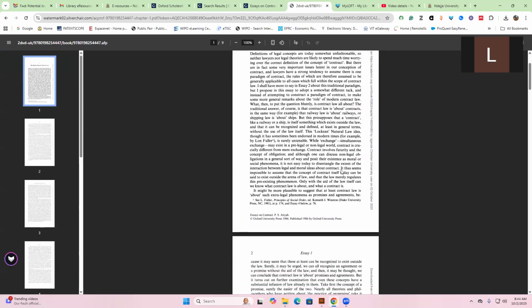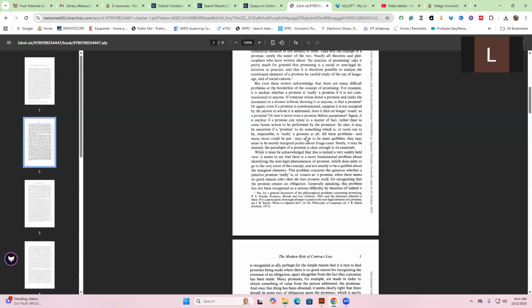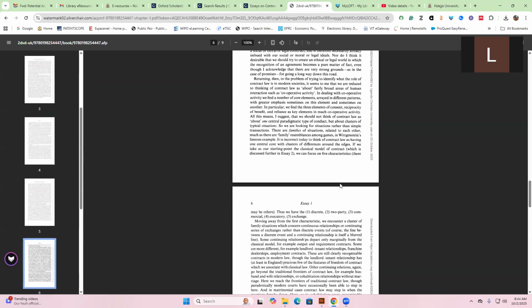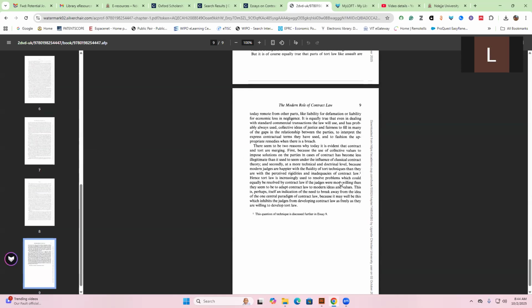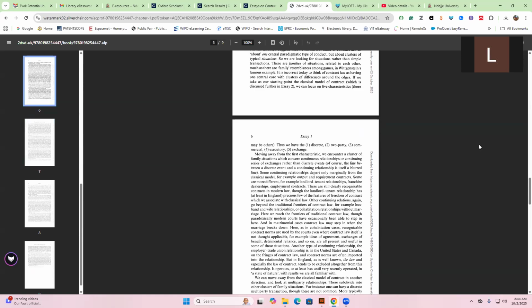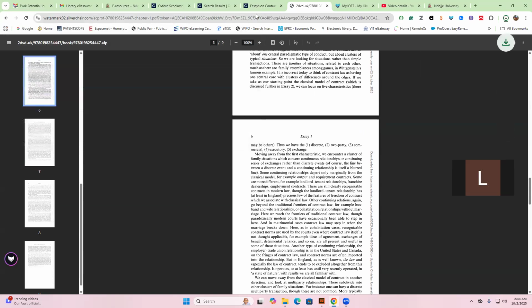So this particular chapter, which talks about the modern rule of contract law, is downloaded here and I'm able to access it. Okay, so you can see I'm able to access this full chapter. Since it's still online, I can go to the drop down for download, the download icon, then I'll download it and save it on my computer.